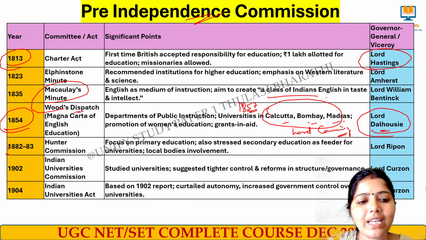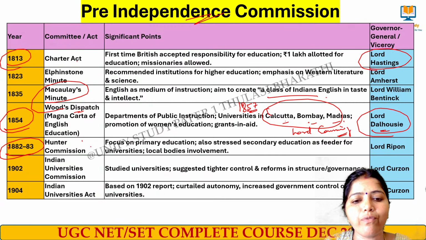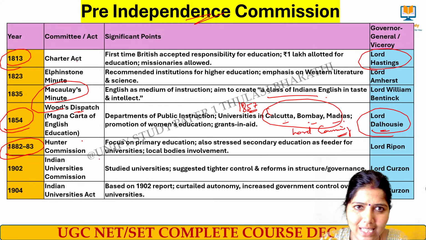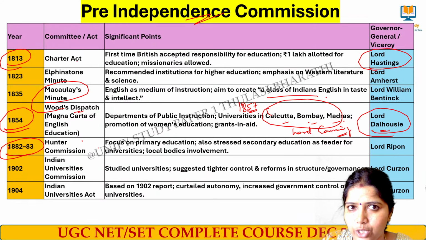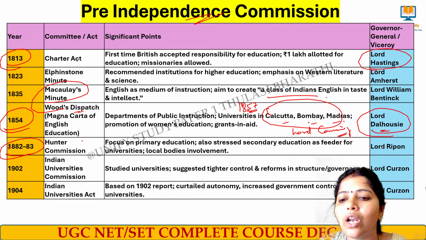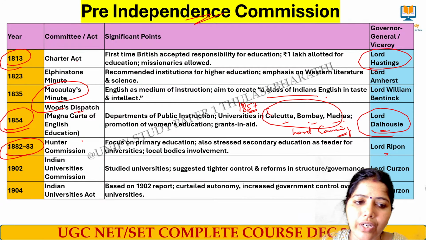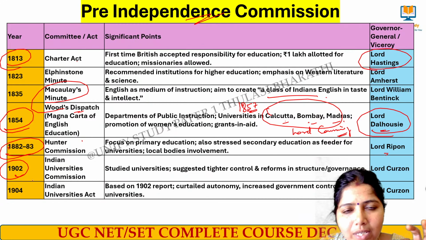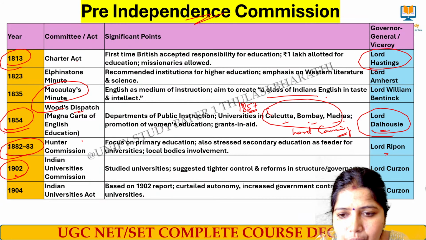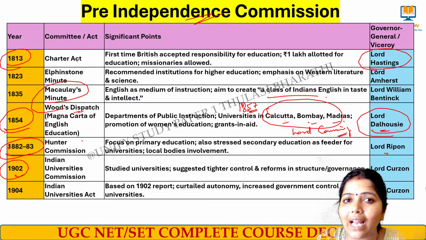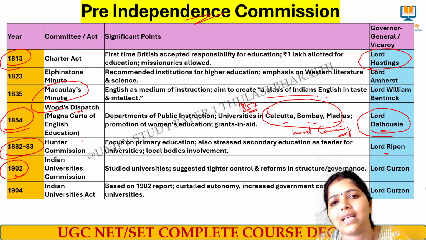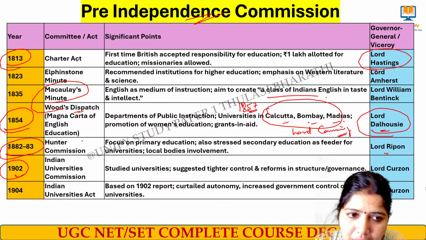Next we have 1882, the Hunter Commission. It focuses on primary education. I think yesterday in the previous year question session, that mock test, we did this one. Lord Ripon was the Governor General at that time. In 1902 the Indian Universities Commission worked on higher education, and then in 1904 the Indian Universities Act was passed. Lord Curzon was the Governor General.